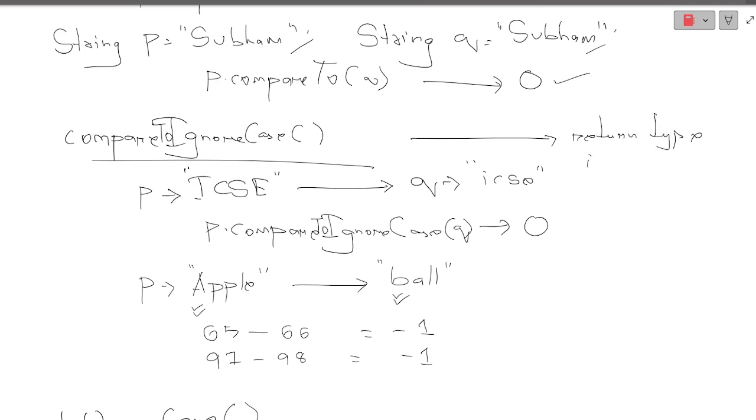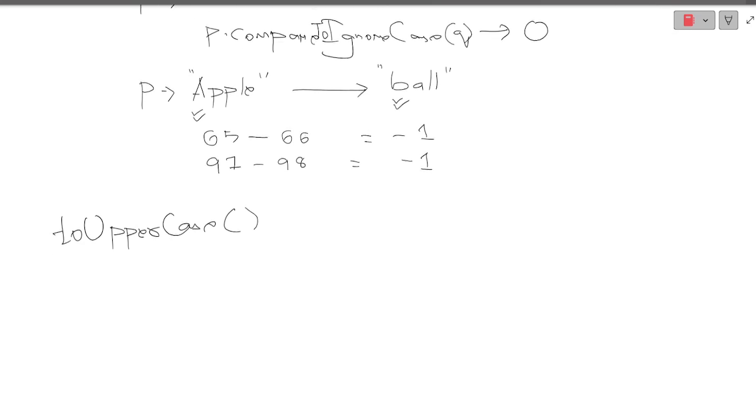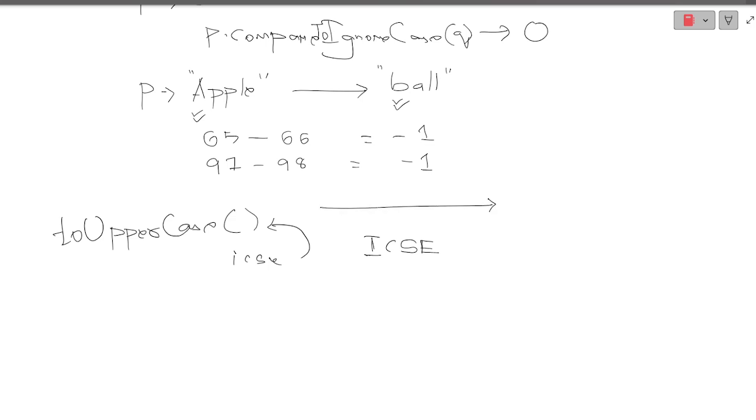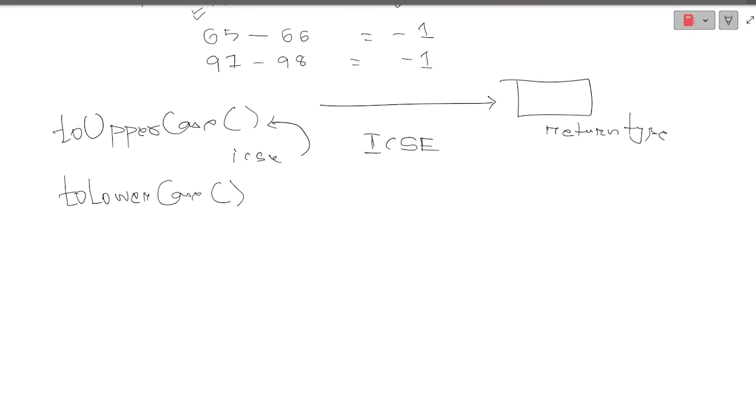These are very important questions. toUpperCase, so what does it do? It converts the whole string to uppercase, yes or no? So if you are giving ICSE and you have used this particular method, it will convert everything to ICSE, which is in uppercase. So can you tell me quickly what will be the return type of this? I will be waiting in the comment section for this answer. And toLowerCase, the similar thing. Whatever string you have mentioned will be converted to lowercase. And the return type of both will be the same.